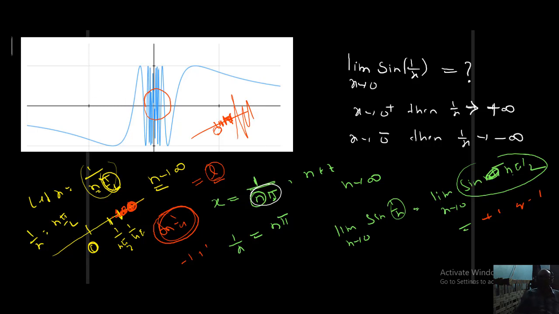So what happened? Sometimes I am getting 0, sometimes I am getting minus 1. LHL not equal to RHL. What type? Second type of discontinuity at x equal to 0 for this. Okay, now I want to conclude, students. Final conclusion: for sin 1 by x, the limiting value as x tends to 0 does not exist.